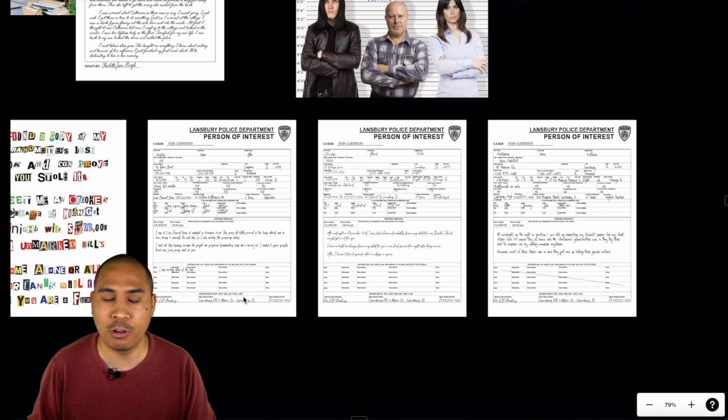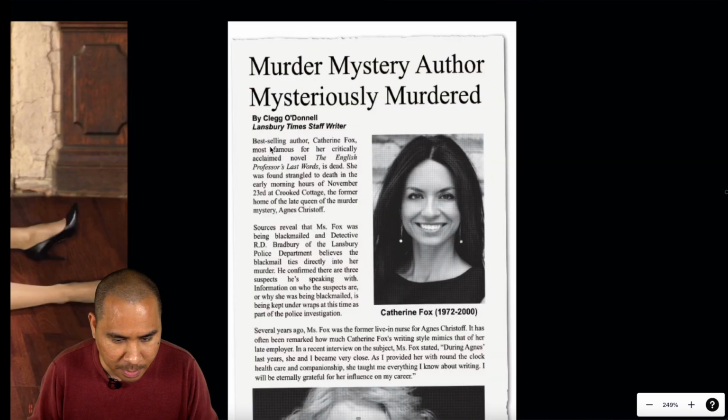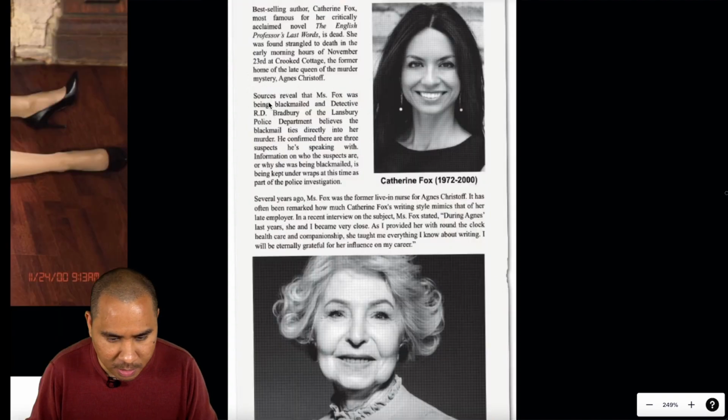All right, let's go back to that newspaper clipping. Murder mystery author mysteriously murdered. Best-selling author Catherine Fox, most famous for her critically acclaimed novel The English Professor's Last Words, is dead. She was found strangled to death in the early morning hours of November 23rd at Crooked Cottage, the former home of the late queen of the murder mystery, Agnes Kristof. Sources reveal that Miss Fox was being blackmailed, and Detective R.D. Bradbury of the Lansbury Police Department believes the blackmail ties directly into her murder.